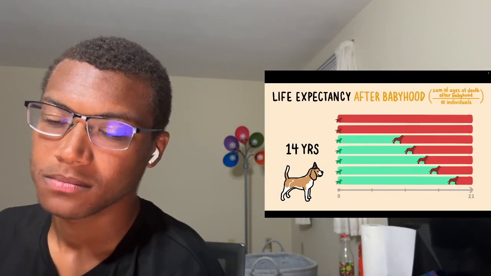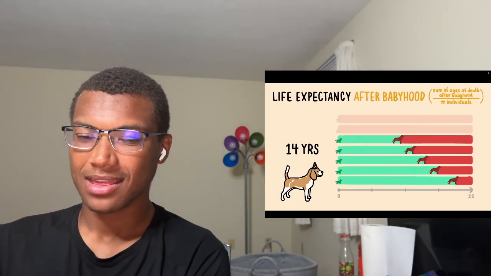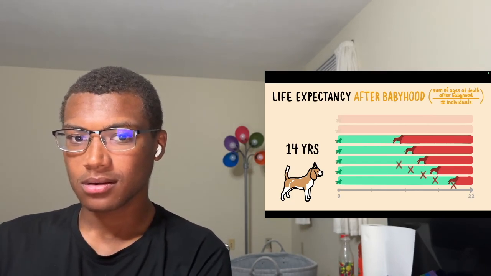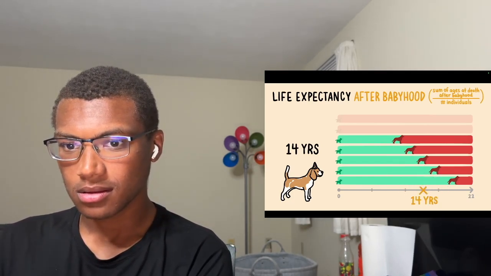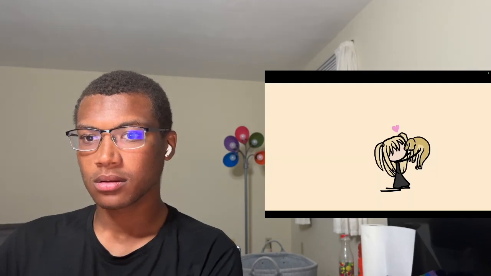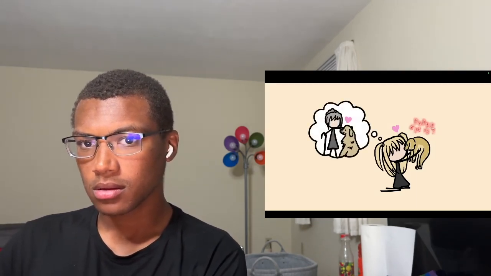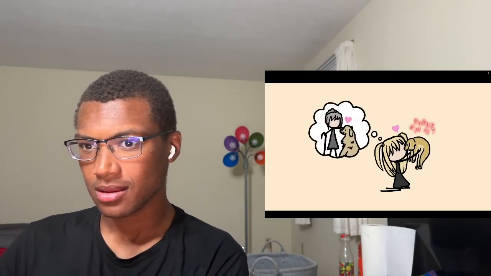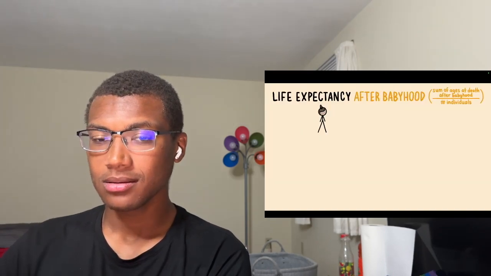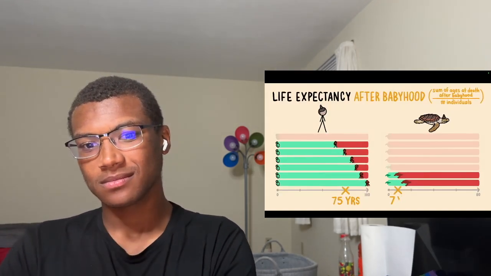Instead of averaging out the age when every individual dies, we ignore the animals that die early in life, and instead average out the age when all the non-infants die. Likely because pet owners mostly care about how long their dog's lives are expected to be, given that they've already survived infancy. But if we use this formula with humans and sea turtles, we'd get 75 and 7, which is